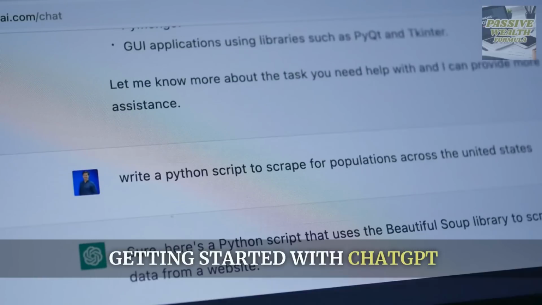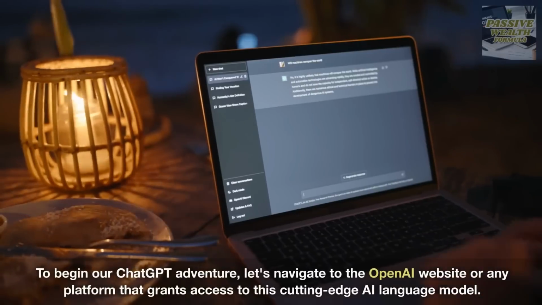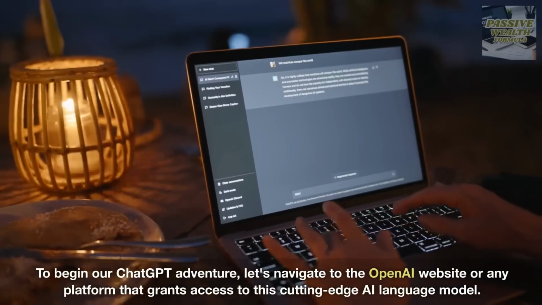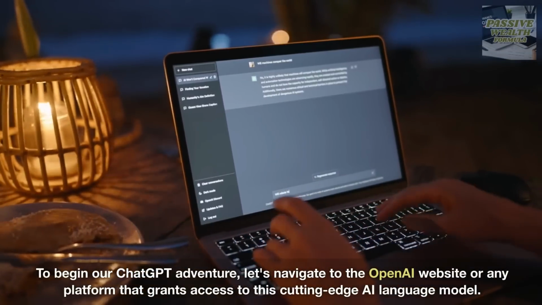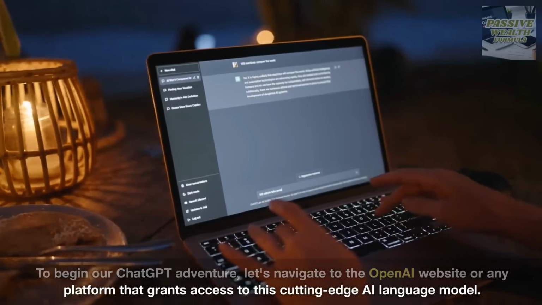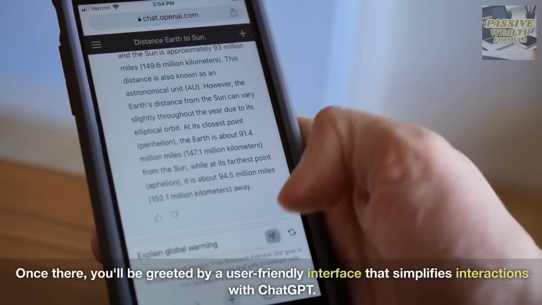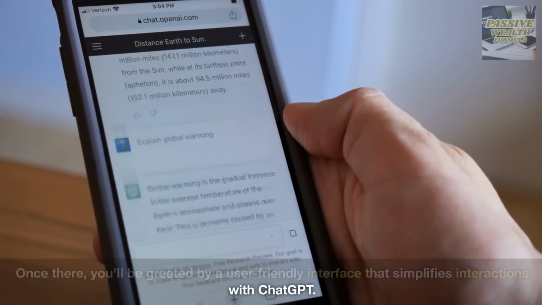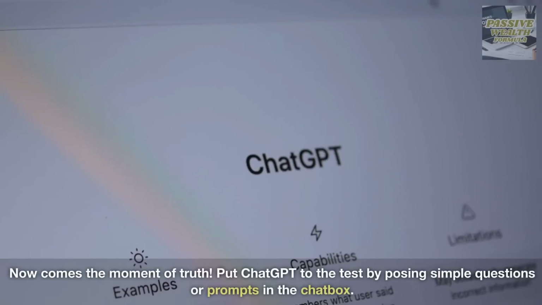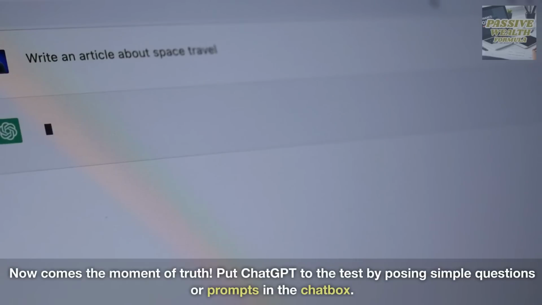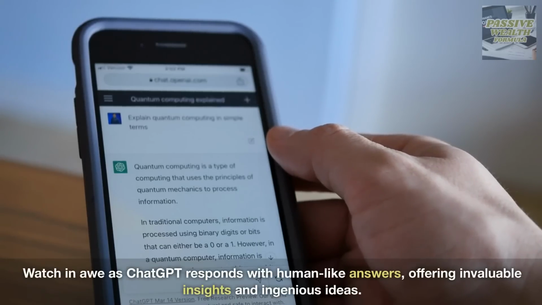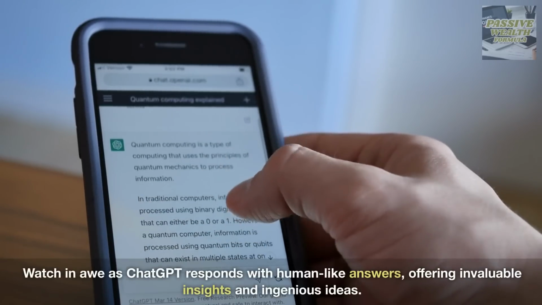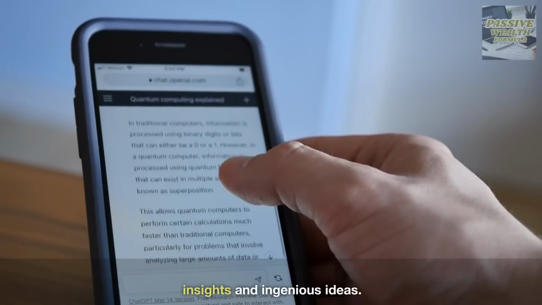Getting started with ChatGPT. To begin our ChatGPT adventure, let's navigate to the OpenAI website or any platform that grants access to this cutting-edge AI language model. Once there, you'll be greeted by a user-friendly interface that simplifies interactions with ChatGPT. Now comes the moment of truth. Put ChatGPT to the test by posing simple questions or prompts in the chat box. Watch in awe as ChatGPT responds with human-like answers, offering invaluable insights and ingenious ideas.